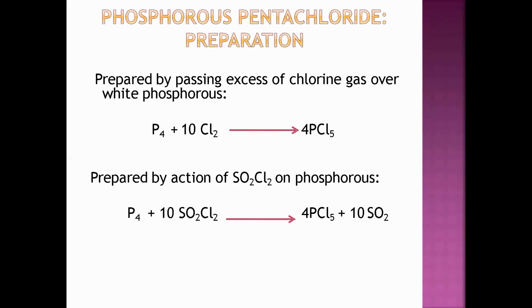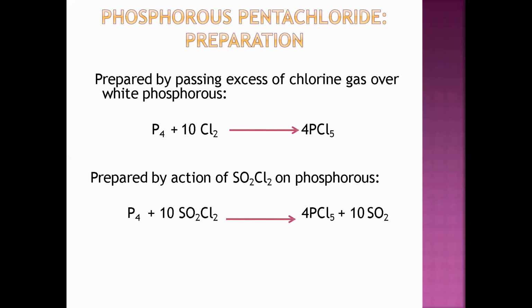When you pass an excess of chlorine gas over white phosphorus, you will obtain PCl5. The preparation is the same, but it depends on the amount of gas which you are passing over the white phosphorus.